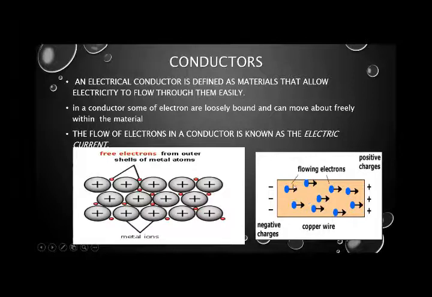As you can see here, the small blue balls with arrowheads represent the electrons which are moving in a copper wire. Copper is again a metal, and again it has free electrons on the outermost shell, and when these electrons are flowing, that material becomes a conductor because it allows electricity to pass through it.